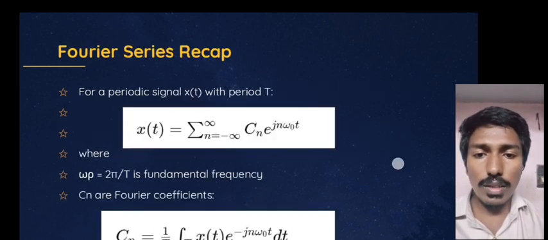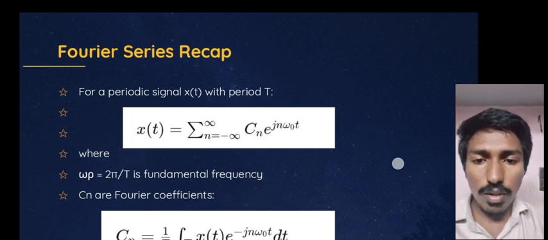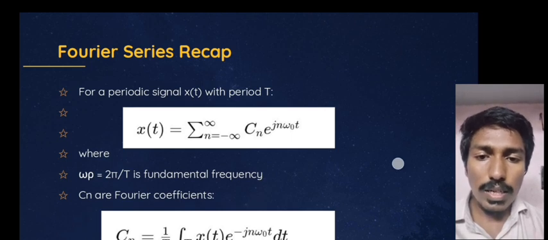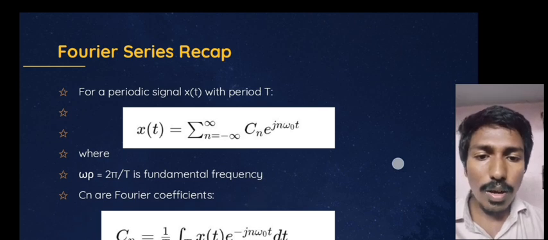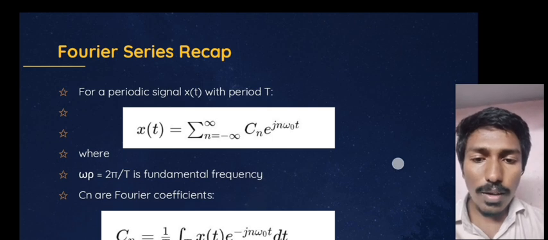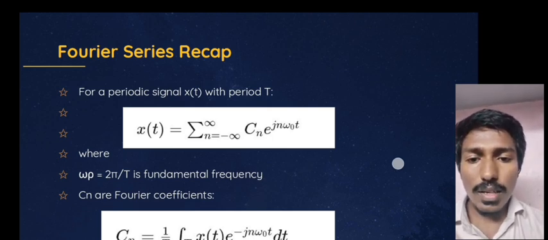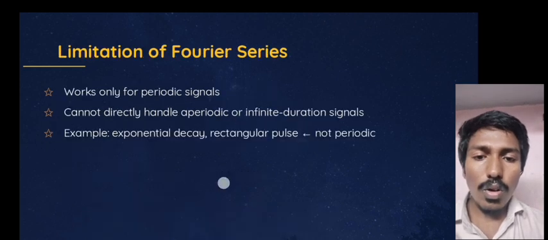So let's recap Fourier series. For a periodic signal x of t with a period of T, x of t is equal to the summation from n equals minus infinity to infinity of c_n e^(j n omega naught t). You can see that in the image, where omega naught is equal to 2 pi by T, the fundamental frequency, and c_n is the Fourier coefficient. Here c_n is equal to 1 by T, integral from t to t plus T of x of t e to the power minus j n omega naught t dt. You can see that in the image.